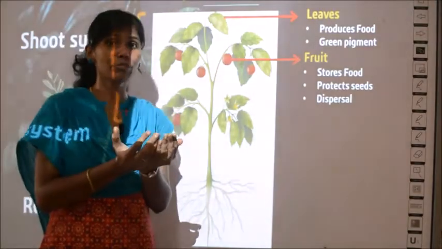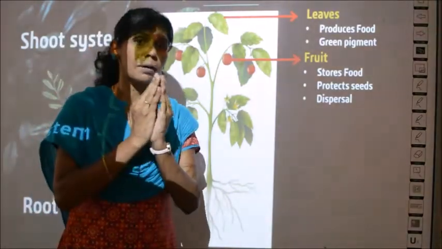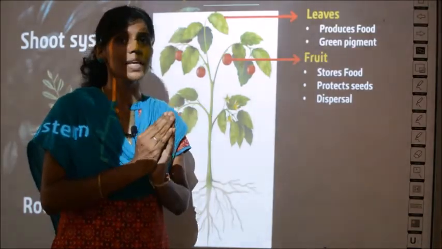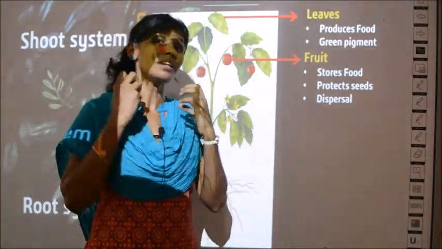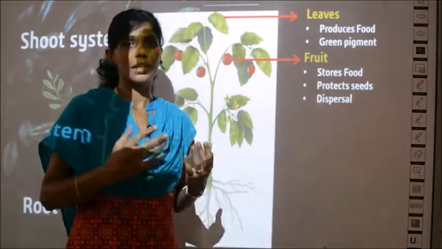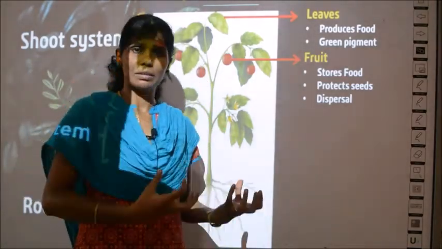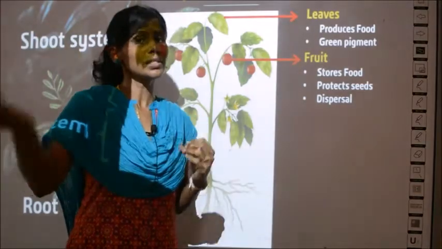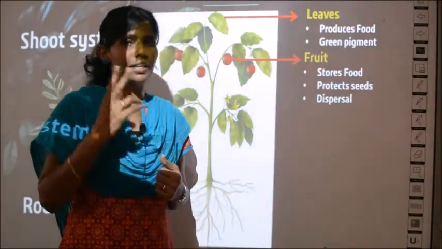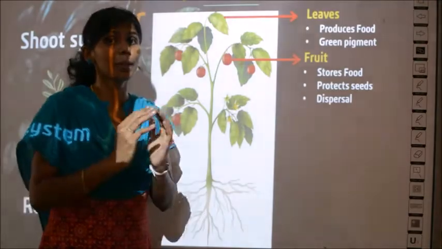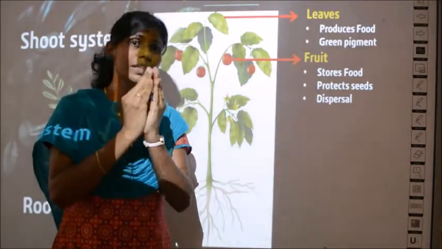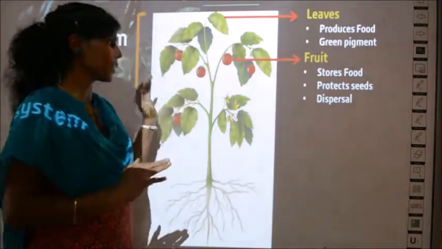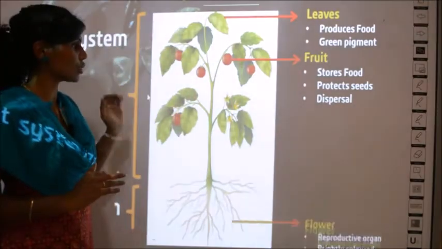What are the functions of the fruit? The fruit preserves or stores the food produced by the leaves, and also it helps in the dispersal of the plant. That is, the same type of plant can be produced in another place when the fruit has fallen on that place. And the third function is it protects the seeds. Whenever there is a seed, it is safely kept inside the fruit. So that's all about the functions of fruit.